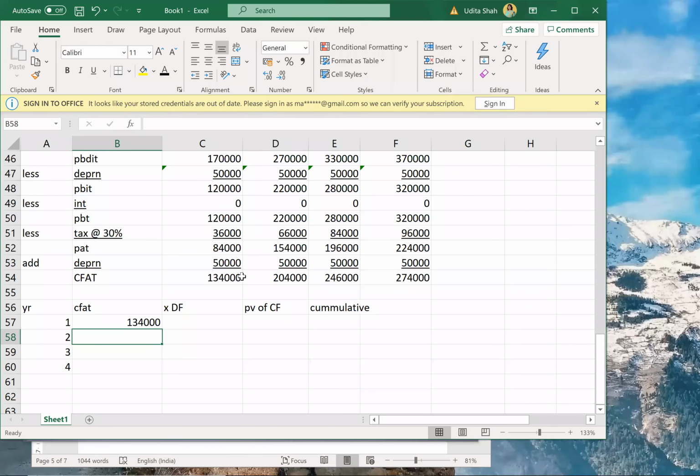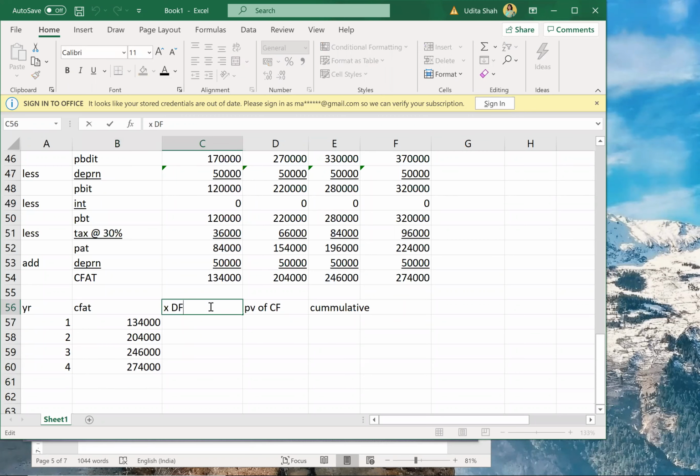1,34,000, 2,04,000, 2,46,000, and 2,74,000. Discounting factor is at what rate? At 10%. You can do it on the Excel also.